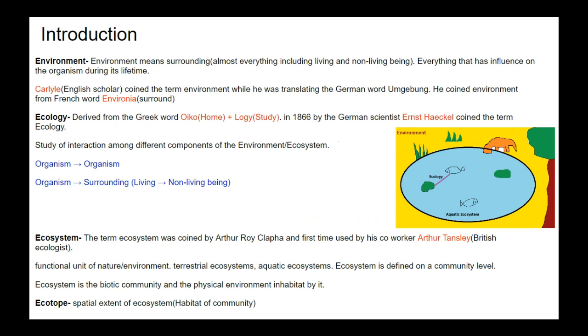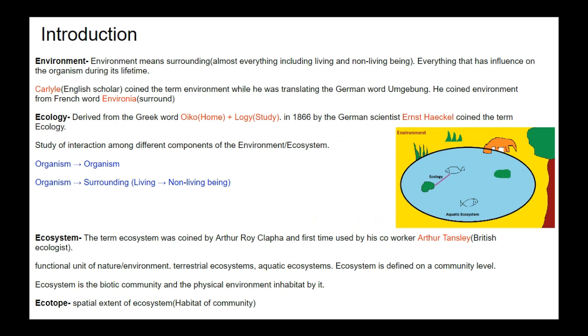Now ecology. Ecology is derived from the Greek words oikos plus logos. Oikos means home and logos means study. In 1866, this term ecology was coined from the Greek word oikologie by the German scientist Ernst Haeckel.